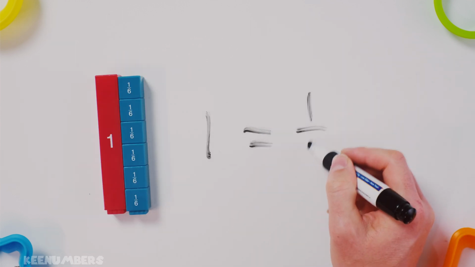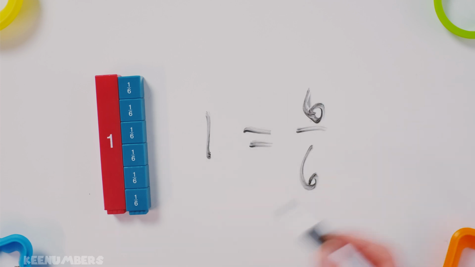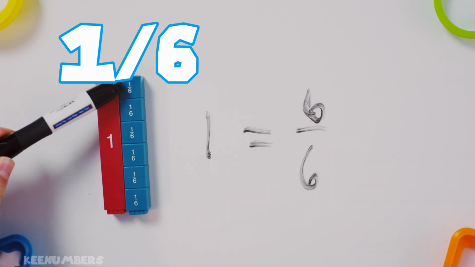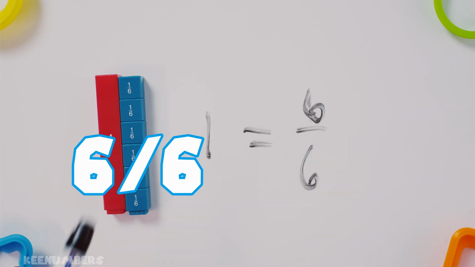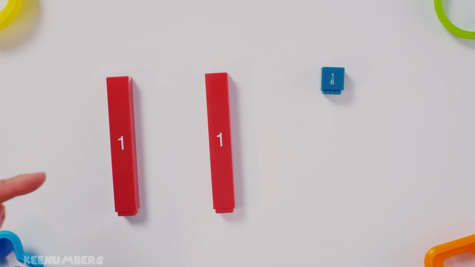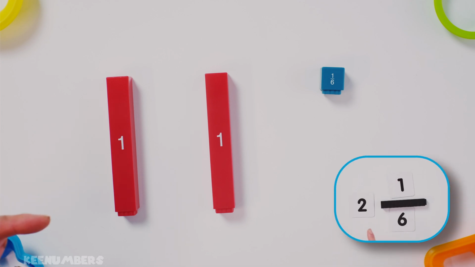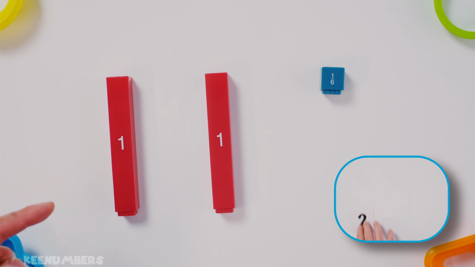Remember, 1 is equal to 6/6. We have 1, 2, 3, 4, 5, 6. Yep, 6 of these guys is equal to 1. We have 1 and 2. That's 2 whole numbers plus 1/6. That's our mixed number, 2 and 1/6. Now let's go ahead and convert it into sixths.